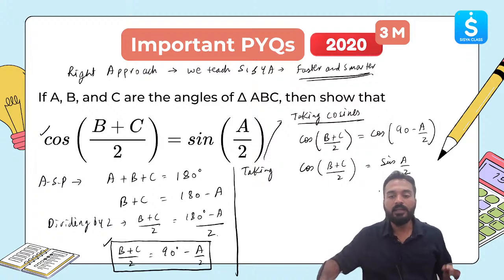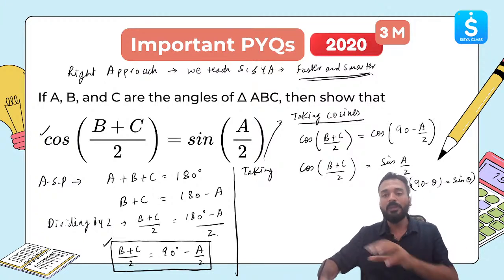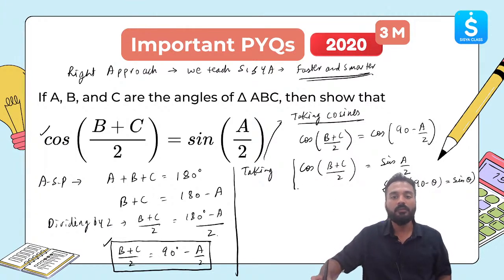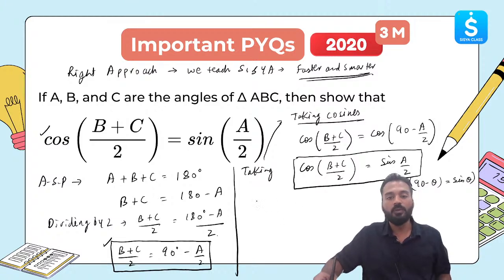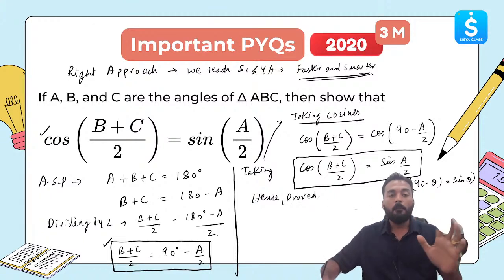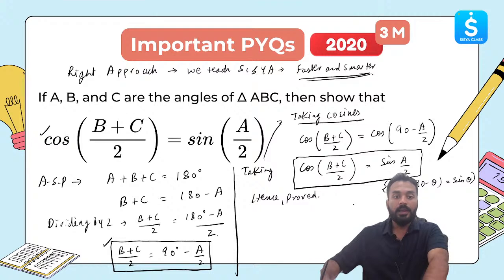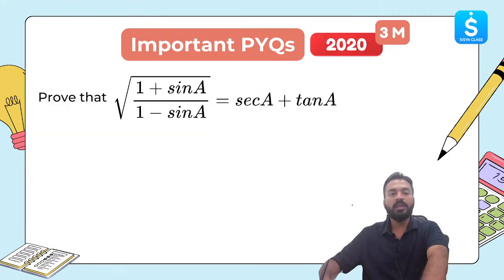Clear? The reason for this is cos(90 minus theta) is equal to sine theta. Both the ratios are complementary ratios of each other. Hence we have proved what we had to show. Hence proved. Clear? So the approach needs to be very correct and very right. Let's move ahead. Let's look at the next question.